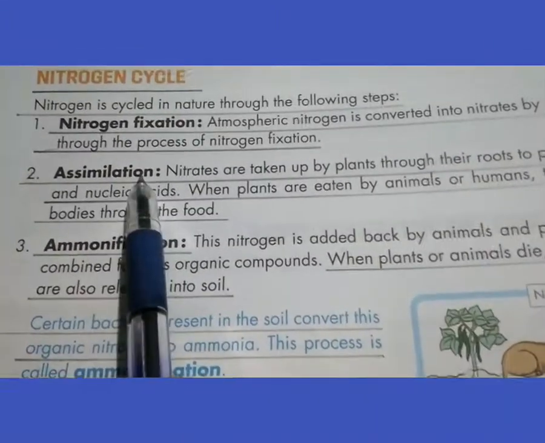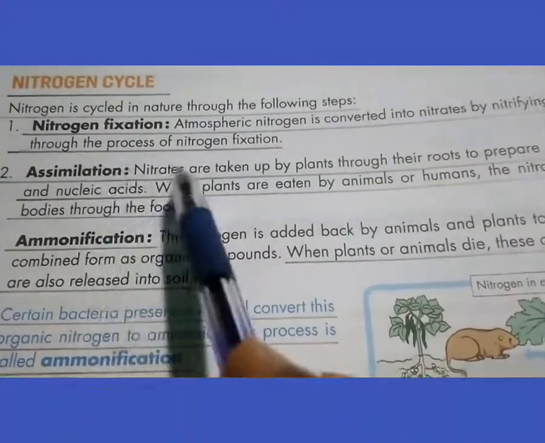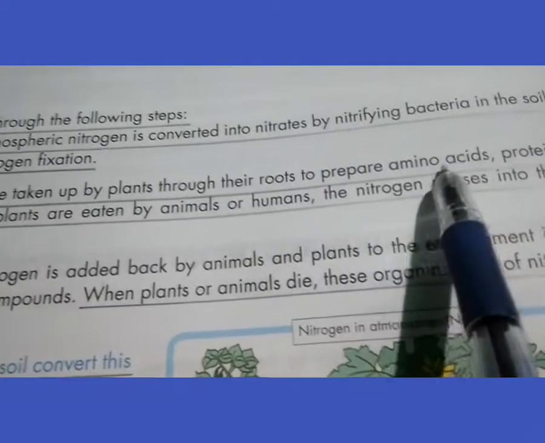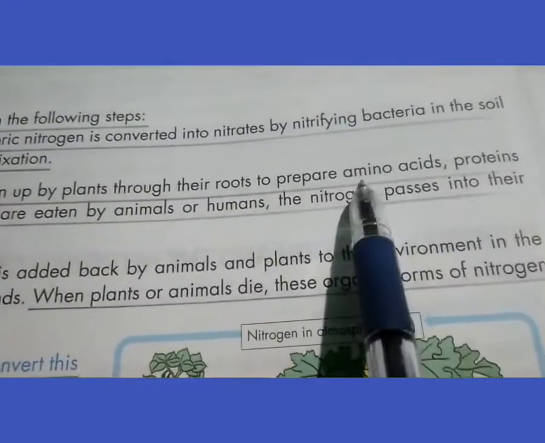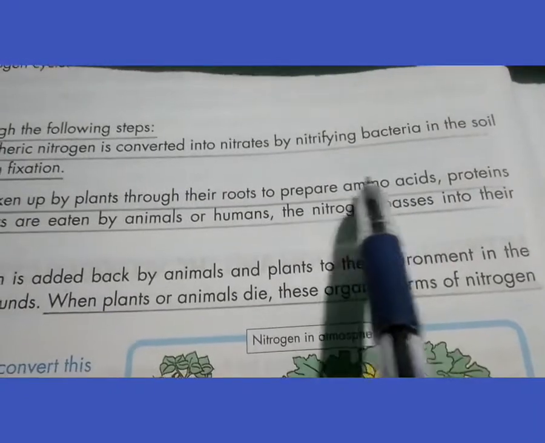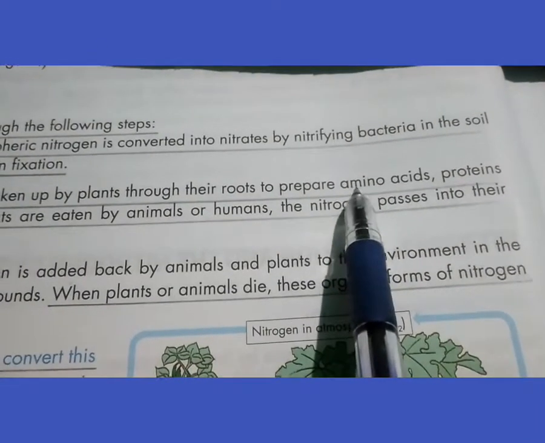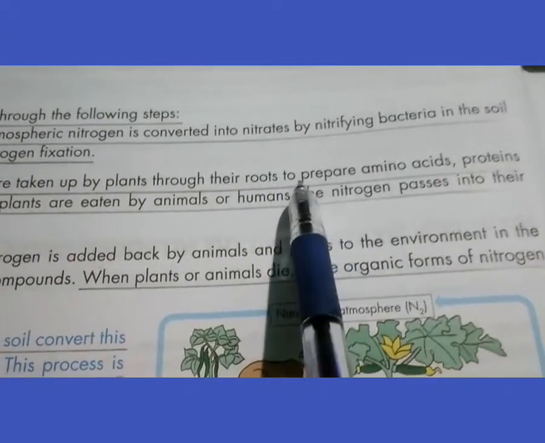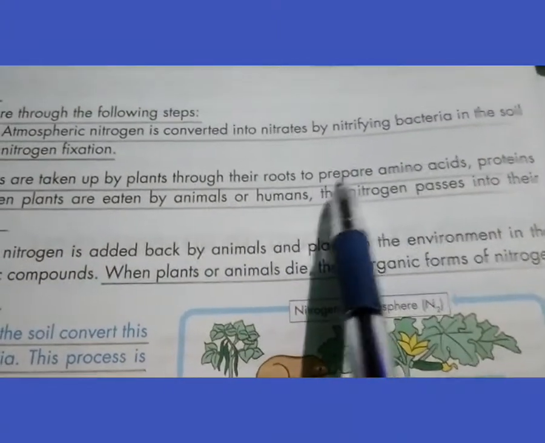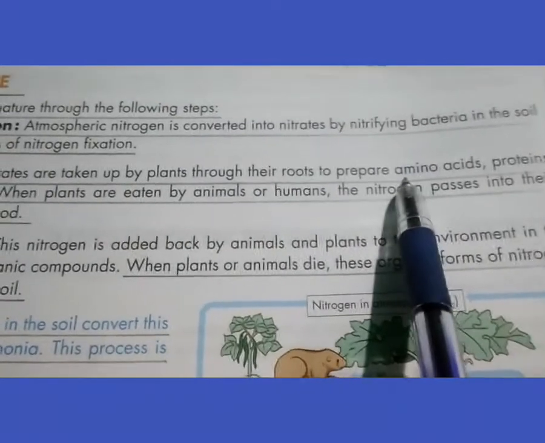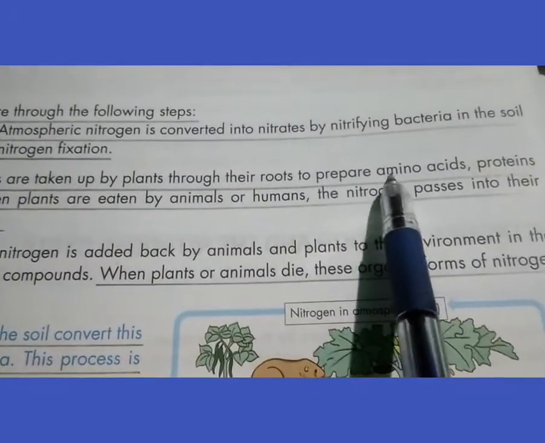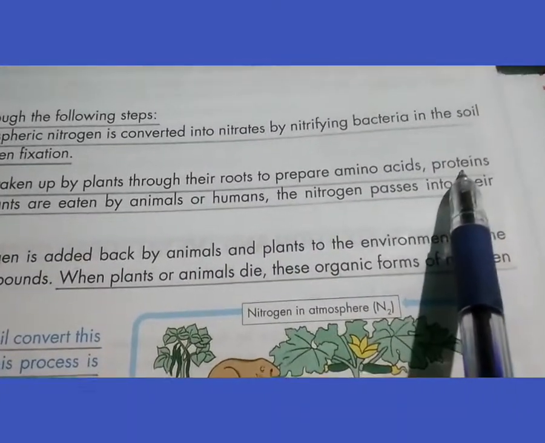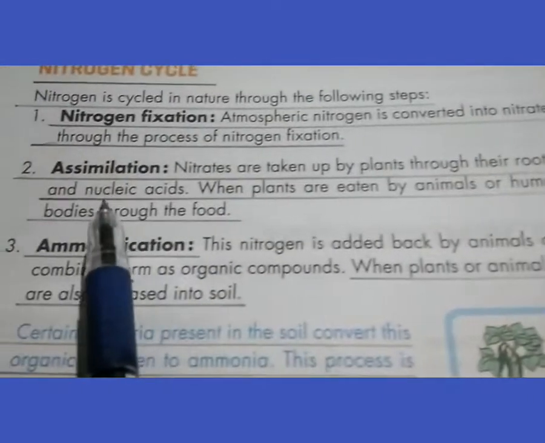And then assimilation. What happens? The next step is nitrates are taken up by the plants through their roots to prepare amino acids and proteins. First amino acid is prepared, and then, as you have heard in the third chapter, fibre to fabric, what is monomer, polymer. So many amino acids combine to form protein, that is the main constituent of the body of living organisms,